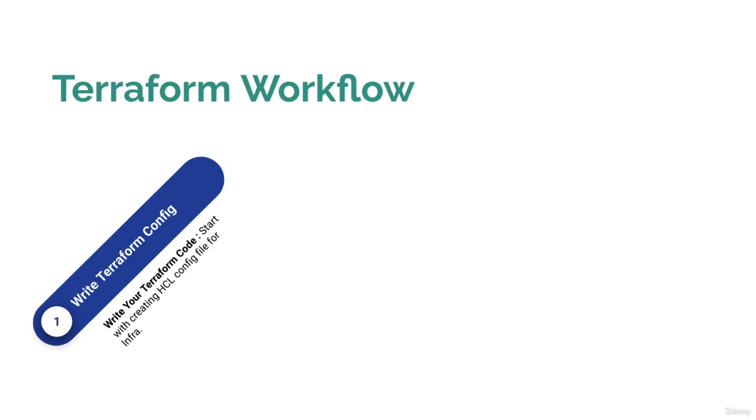Whatever you are going to deploy as part of your deployment needs to be defined in the Terraform configuration language, which is called HCL. So in the first phase, we are just making the Terraform configuration files which are going to deploy the infrastructure.